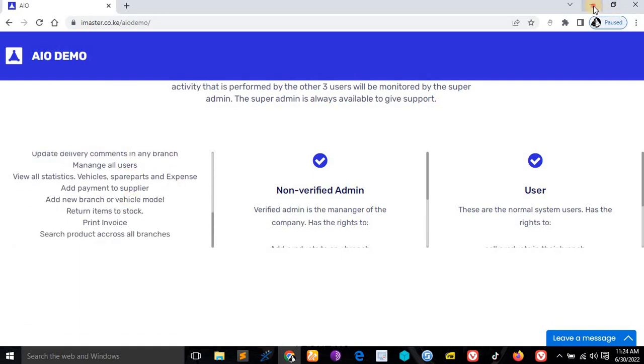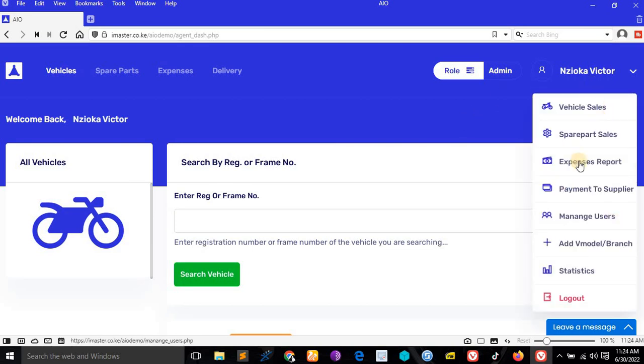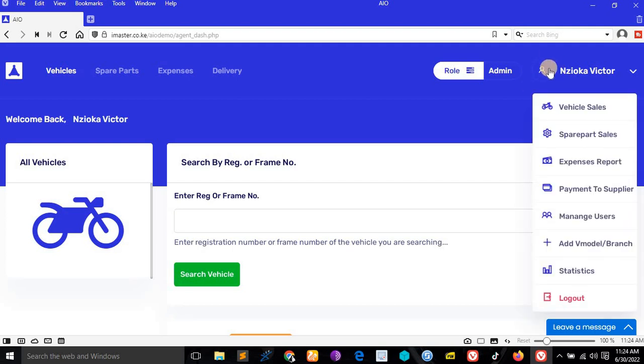So let me just minimize this one. You can see this menu here. This menu is only for the verified admin, that is, the boss of the company. And this menu can be accessed by clicking this one or this one here.